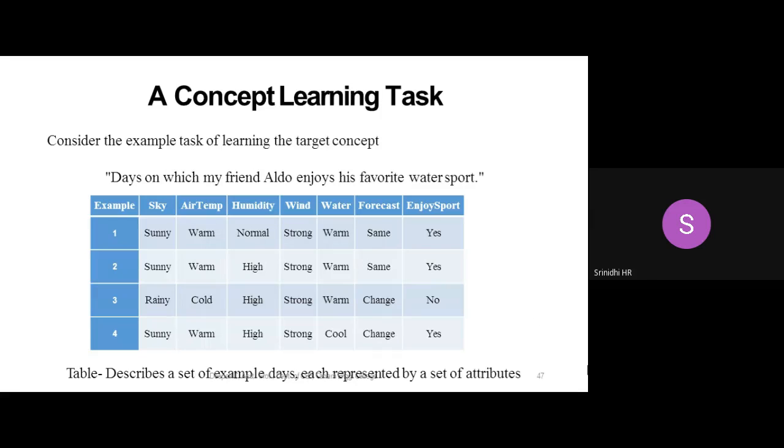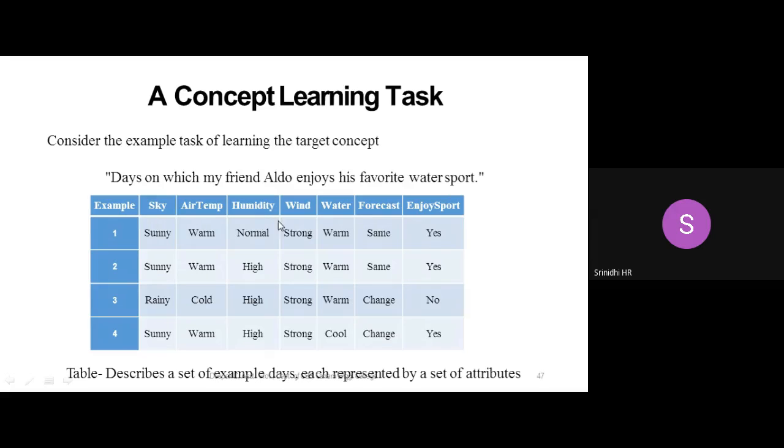So we'll be considering an example over here. The situation which I can consider here is, I have a person called Aldo. He wants to play water sport. Here, as you can see, I have an example with six attributes: sky, air temperature, humidity, wind, water and forecast.